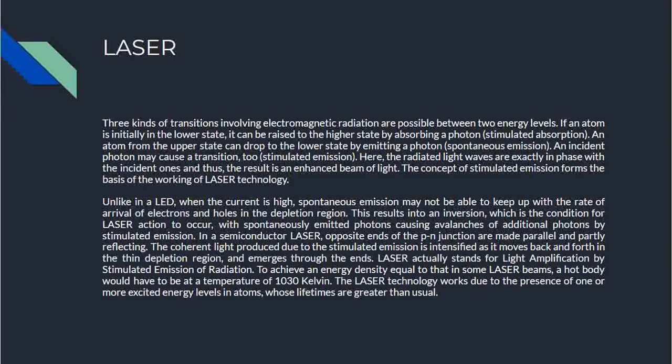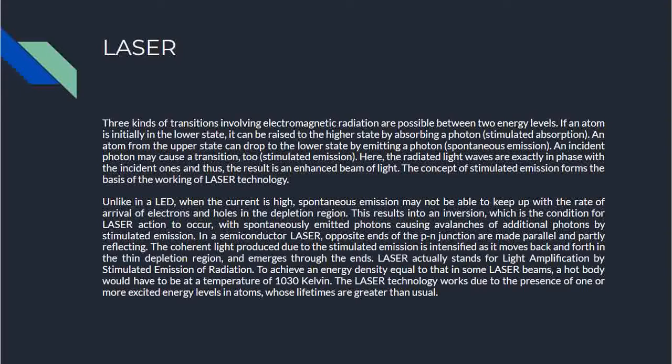Unlike in an LED, when the current is high, spontaneous emission may not be able to keep up with the rate of arrival of electrons and holes in the depletion region. I know all this makes no sense if you're not aware of the basic things about semiconductors and PN junction diodes, because then it's not possible to explain it. But I just tried to make some notes to give you the idea, and to hand you some terms in case you are interested to study further. In case you know, you can definitely relate, right?